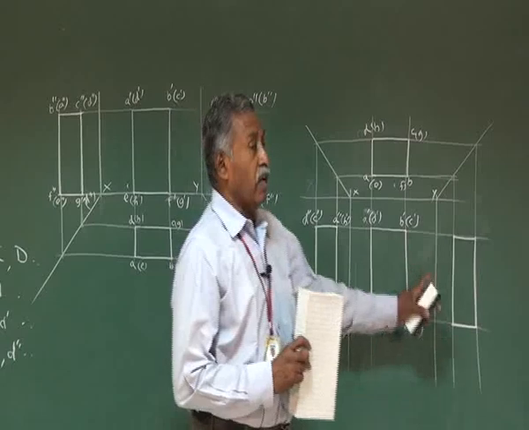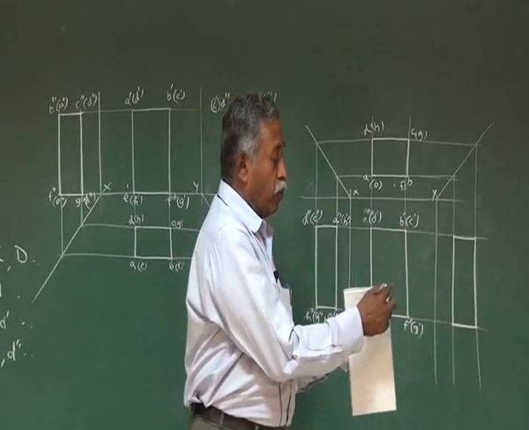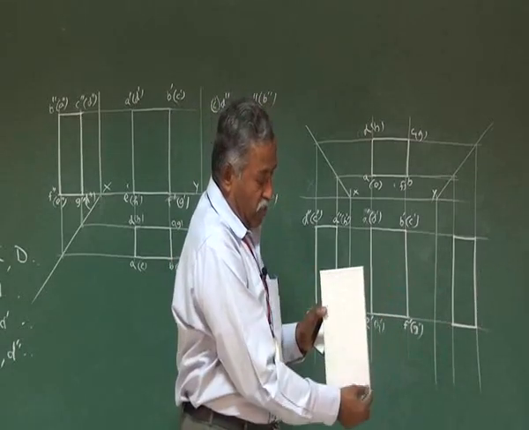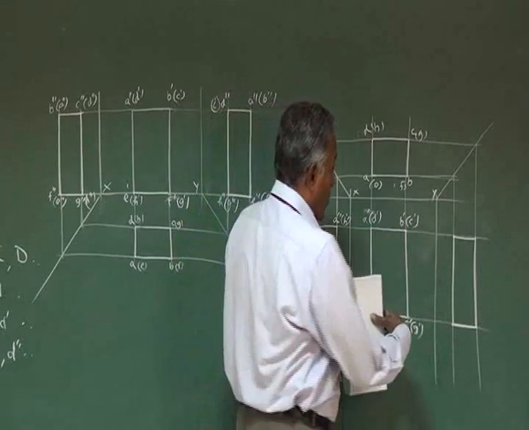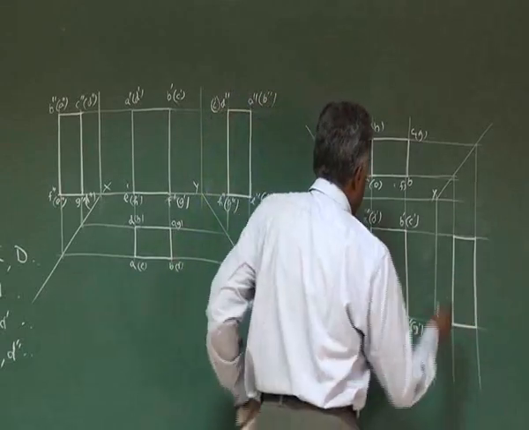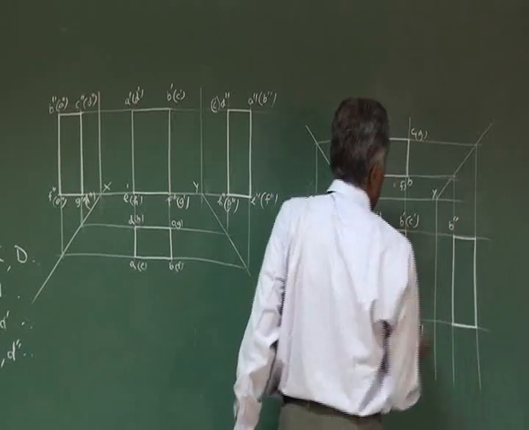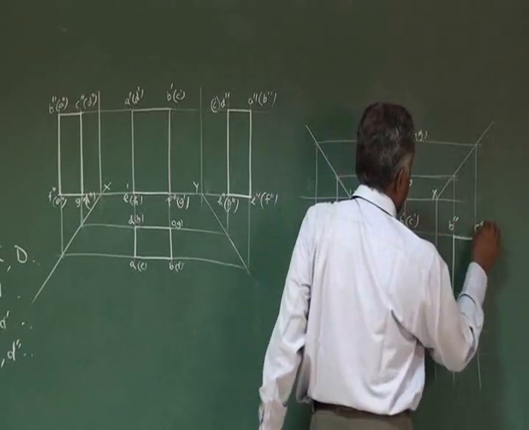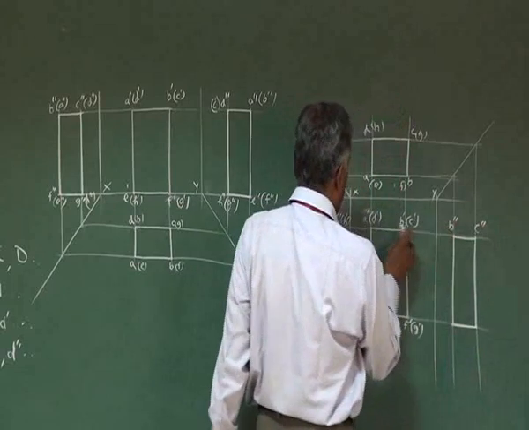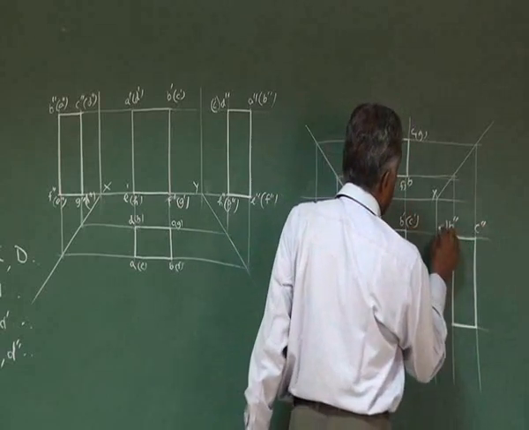When you go for the right hand side view, this is B, this is C, and this is F and G. So when you take it like this, the B double dash is going to be at this place, and then this is C double dash. Behind B double dash we have A double dash.